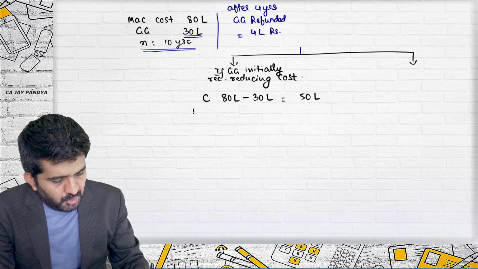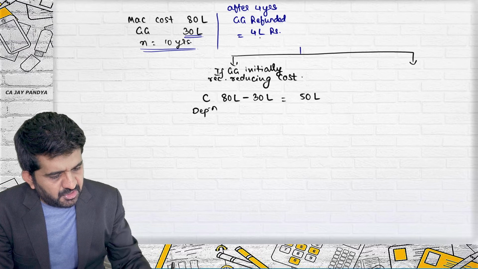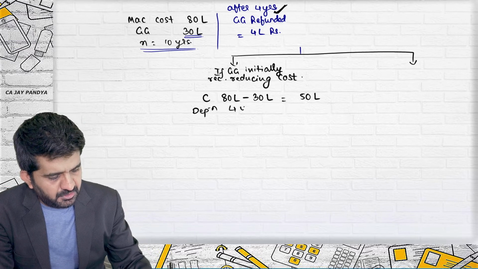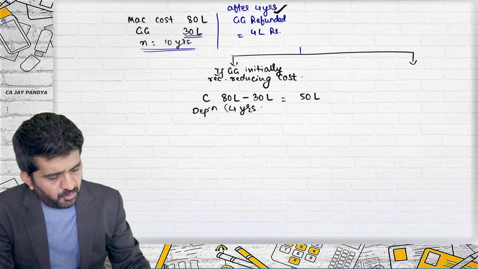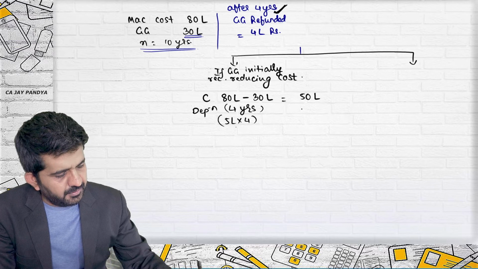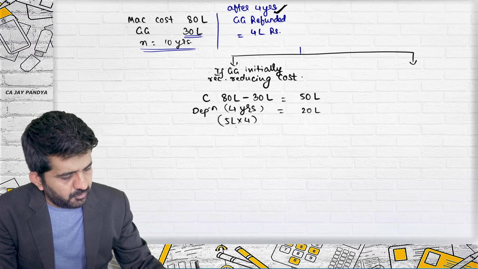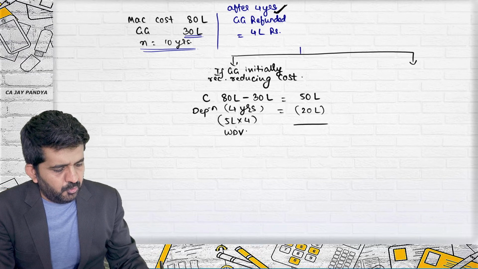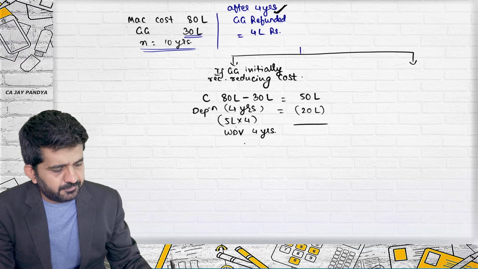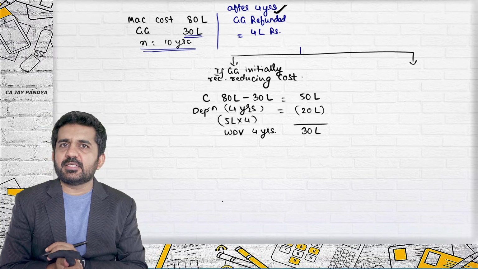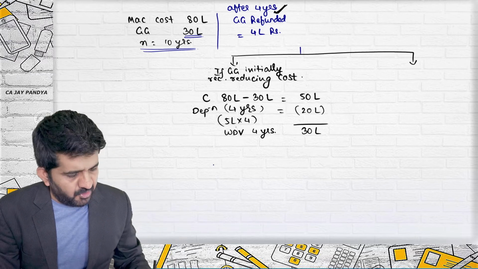Is it all right? So what will be depreciation for 4 years? Because something is happening after 4 years. Depreciation for 4 years will be 5 lakhs into 4. That is 20 lakhs. What is WDV after 4 years? Is 30 lakhs. Is it all right? Now there is a refund of government grant.